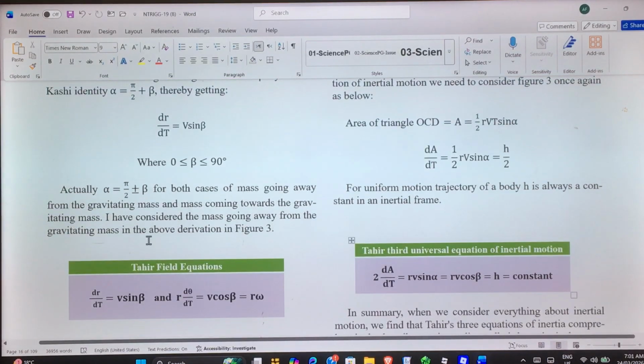Actually, alpha is equal to pi by 2 plus or minus beta, for both cases of mass going away from the gravitating mass and mass coming towards the gravitating mass. I have considered the mass going away from the gravitating mass in the above derivation in figure 3.